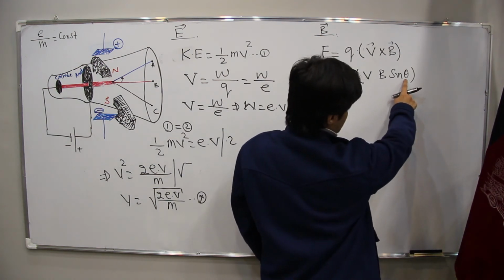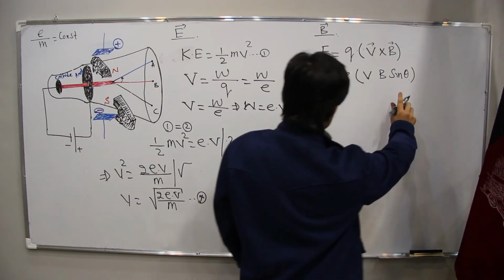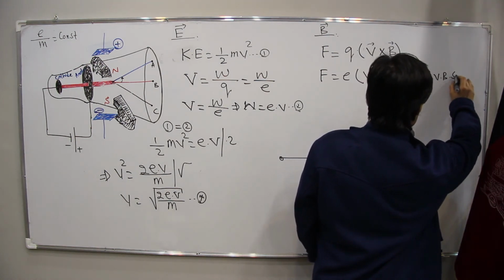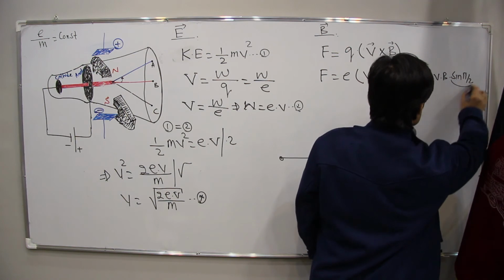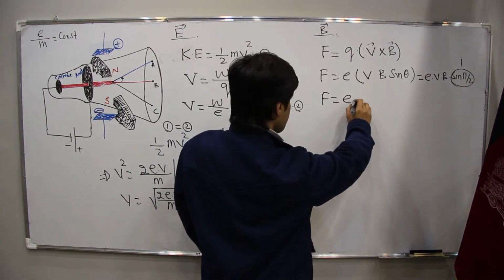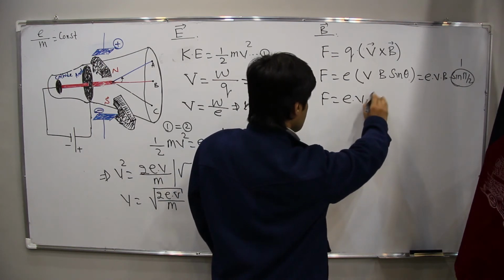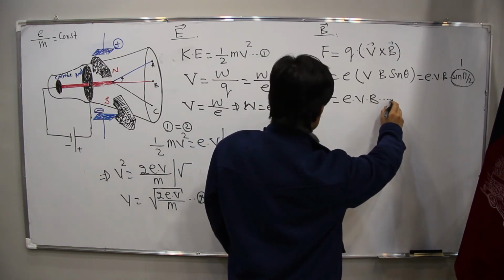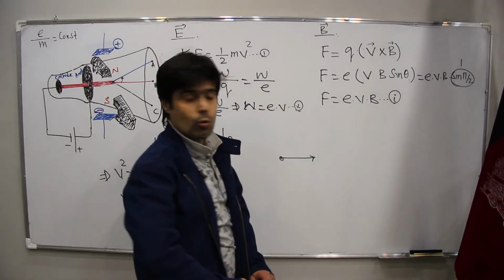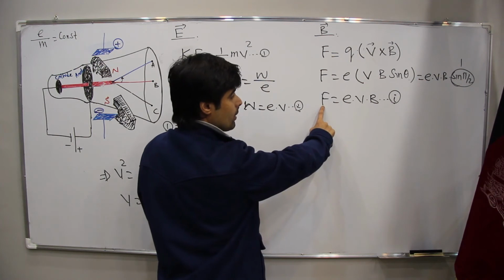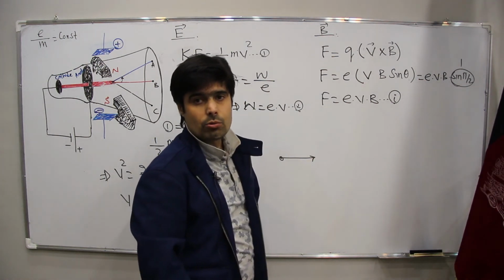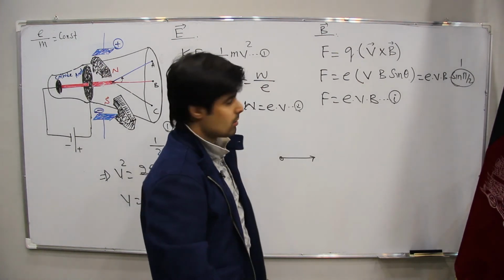So it becomes E v B sine 90, and sine 90 is 1. So F is equal to E v B. Now this is our equation, which is the magnetic force according to Lorentz law.